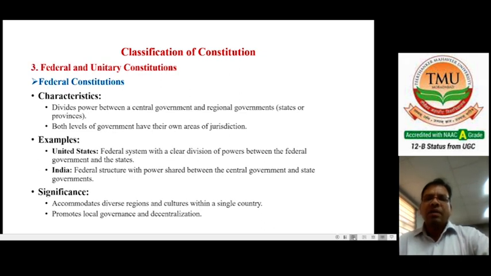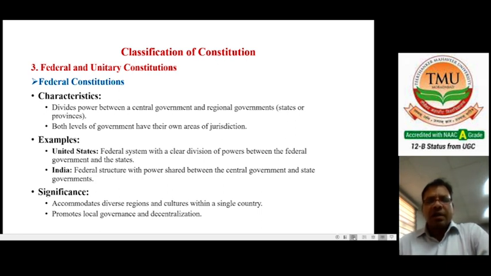Next important classification of constitutions is federal and unitary constitutions. Federal constitutions have important features like dividing power between the central government and regional governments, states or provinces. Both levels of government have their own areas of jurisdiction. In India, for example, we have the central list and the state list, and sometimes also the concurrent list.